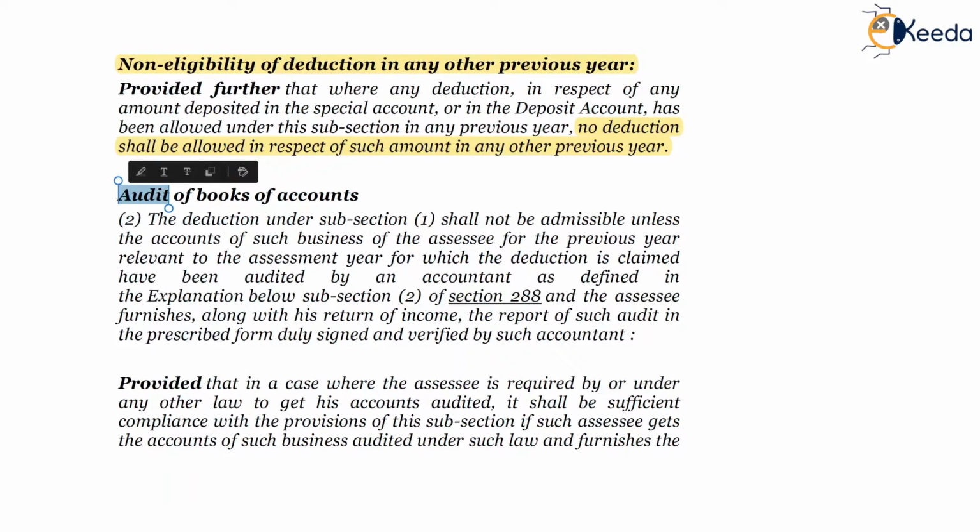Now subsection 2 is the audit of books of accounts. So as we have discussed earlier, in order to be eligible for deduction, there are further conditions, and one of the conditions being the accounts maintained by the entity should be audited by a chartered accountant or by an accountant as per the definition in section 288. The audit of the accounts could be as per the income tax law, or it could be as per any other law for the time being in force.